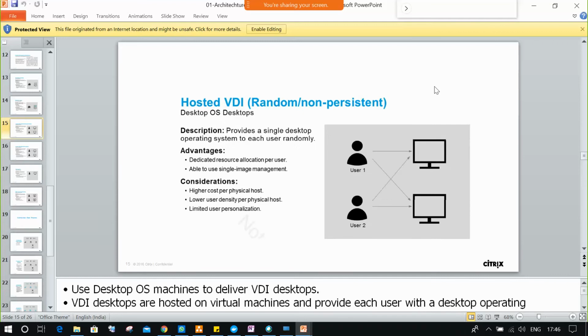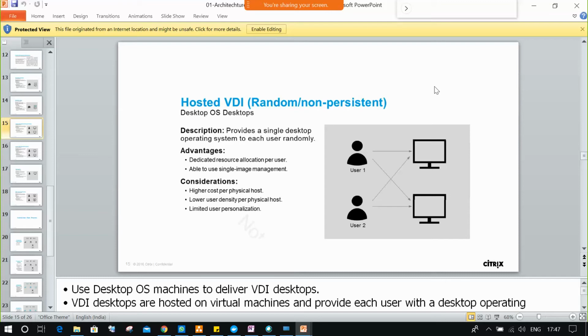So what is the meaning of random? We have a group of machines, a group of desktops, which the users are required to connect to. So he will log into StoreFront and click on the desktop, and in that list, whichever machine is available, that machine will be assigned to the user by the delivery controller. So we don't have any dedicated machine. Irrespective of any machine, the user can connect.